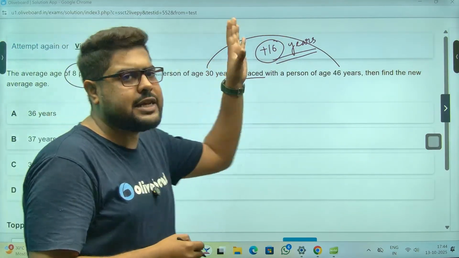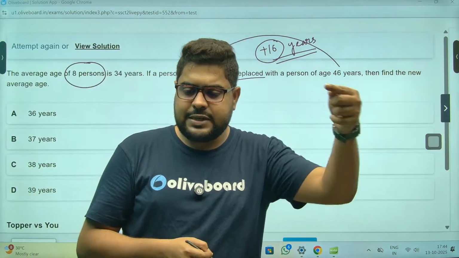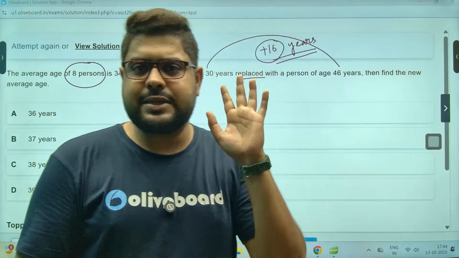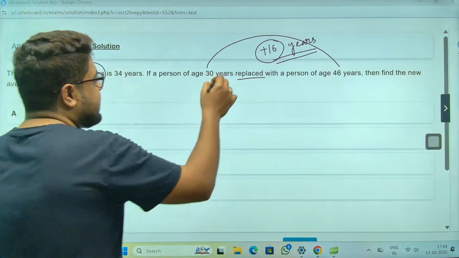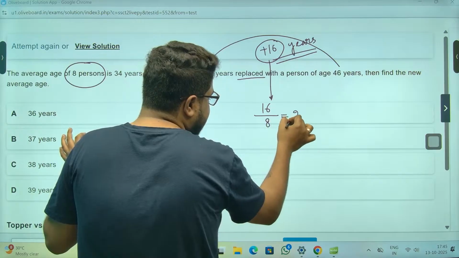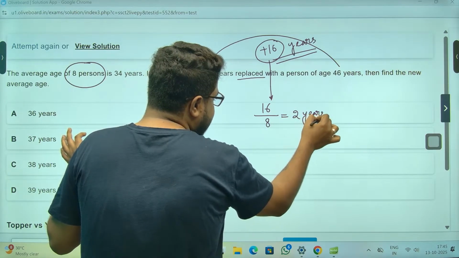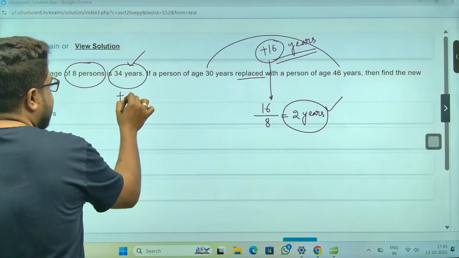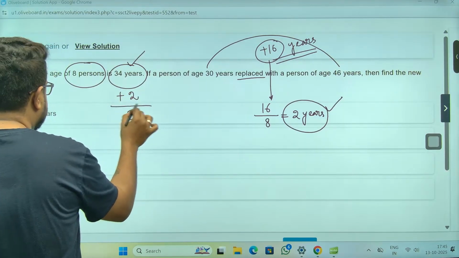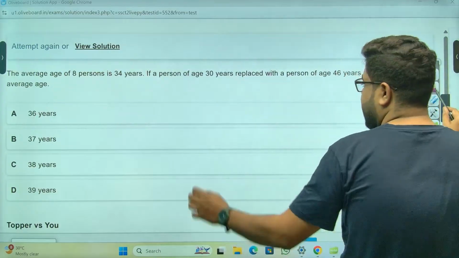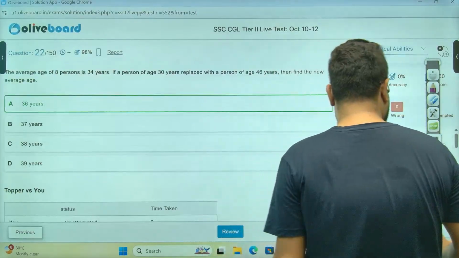Because one person has gone out and another has come in, so the total number of persons is 8 only. So this 16 years is equally divided among 8 men, meaning everybody's age goes up by 2 years. The average was 34, the new average will be 36. Option A is the correct answer.